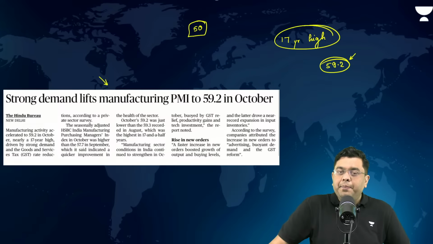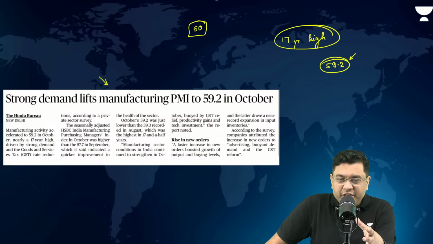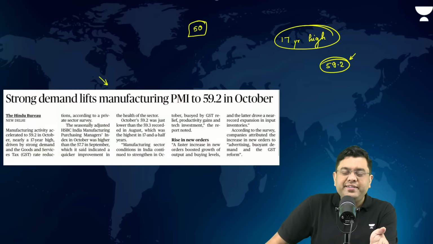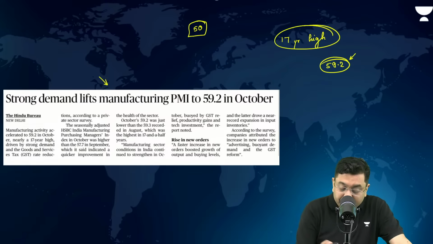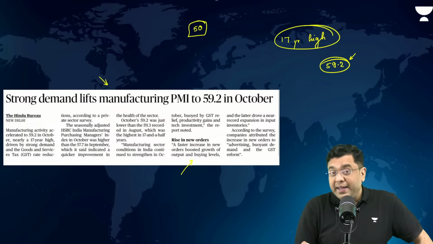Now, this is based upon the GST rationalization. You had the rationalization of the GST rates, which has created a strong impetus of demand in the economy. And due to that strong impetus of demand, what has happened? People have placed a large number of orders. So input inventories are at an all-time high, and that is why the industries are looking at boosted growth of output and buying levels.